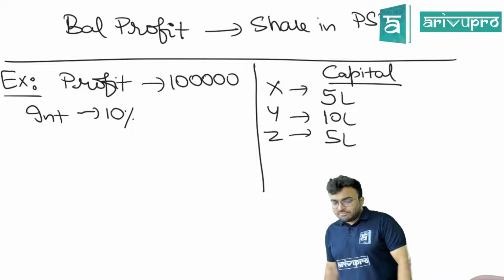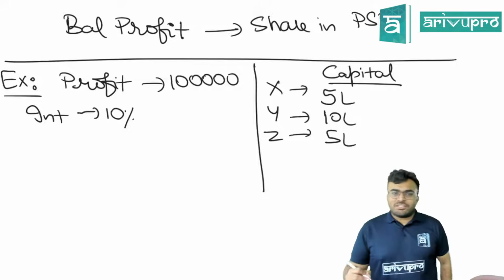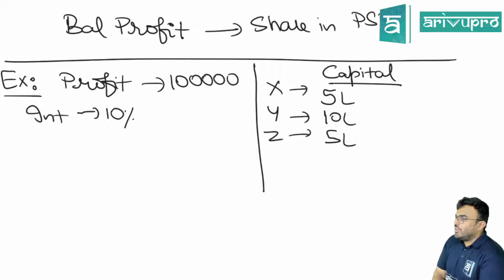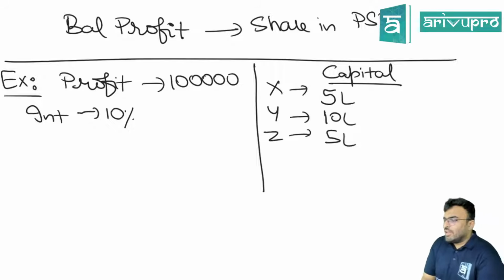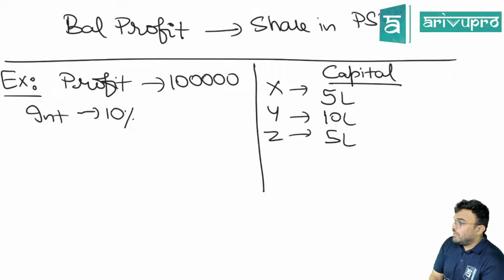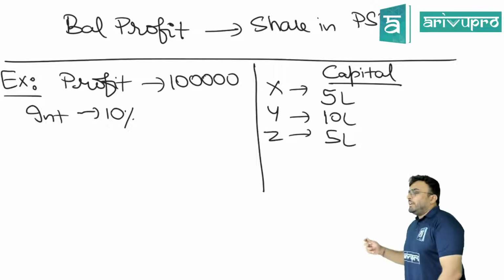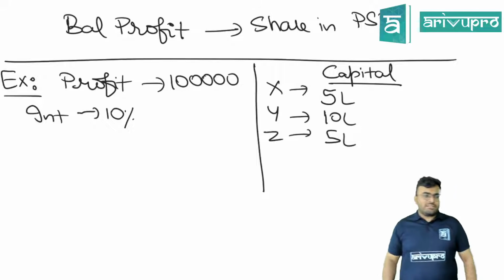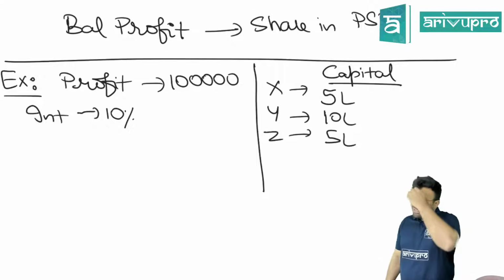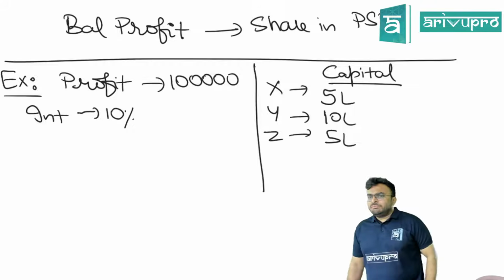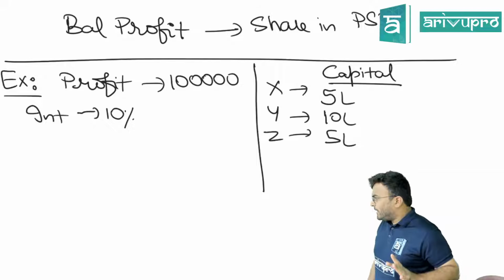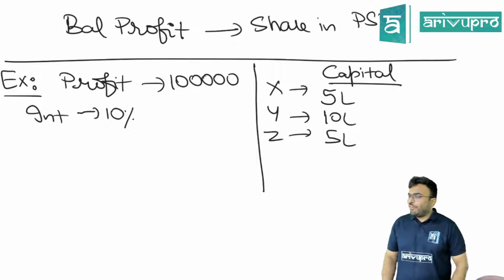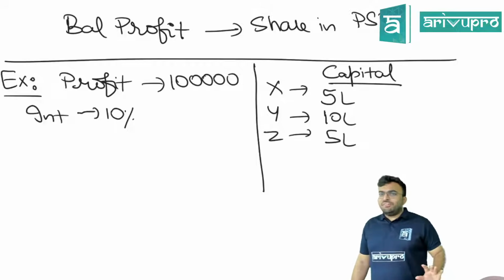Now tell me one thing. Do you have money to give the interest on capital? We have only 1 lakh over there. So what was told? Interest to be given in case of profit only unless agreed otherwise. Let's say we have agreed that we will give interest. Okay, and if there is loss, we will not give interest. Now here what is happening? We have profit, 1 lakh.